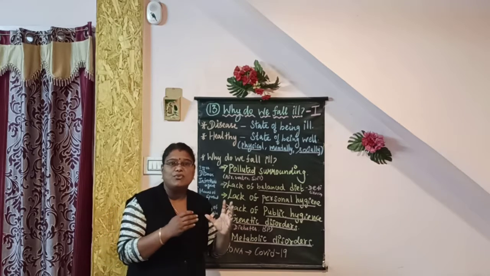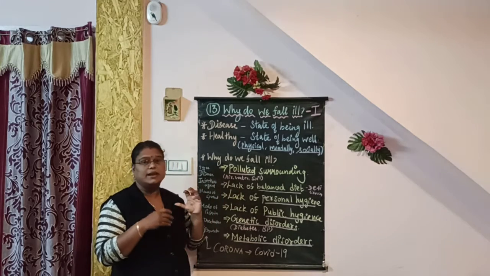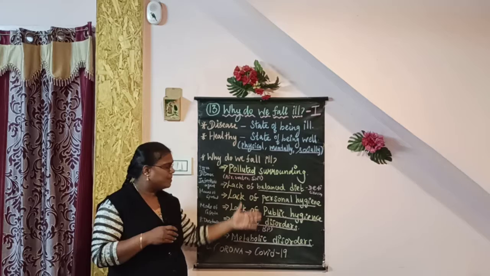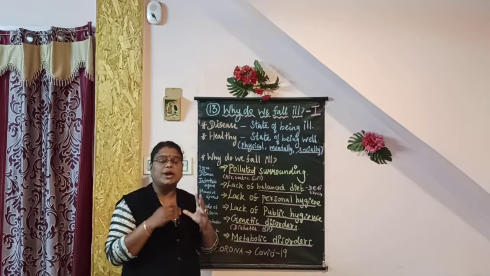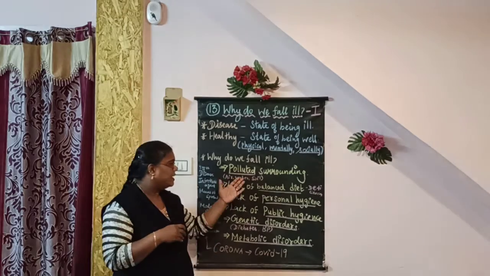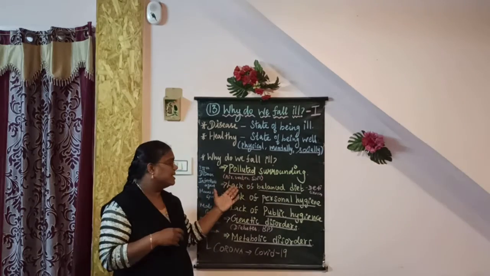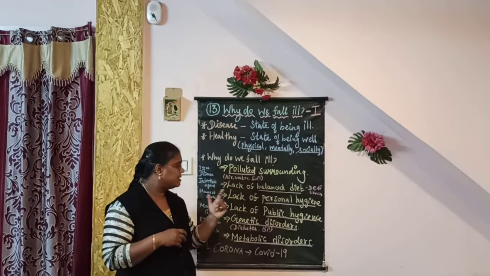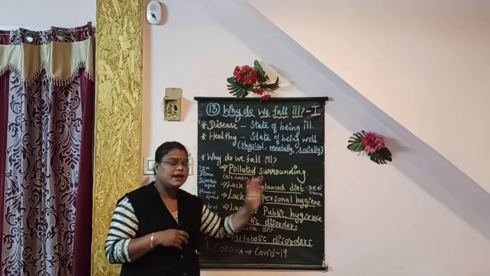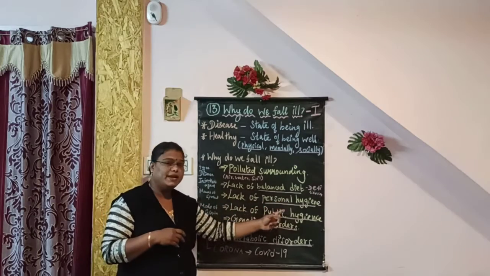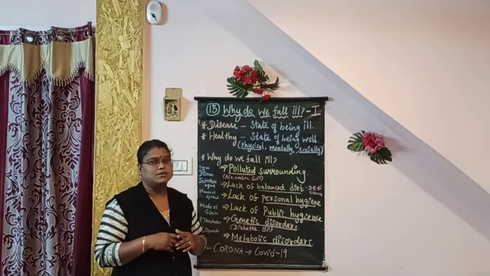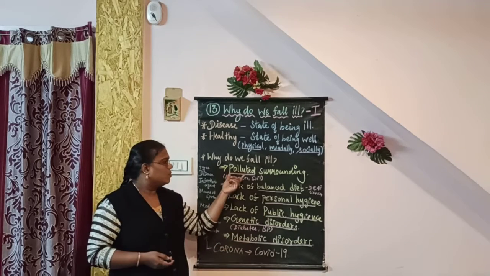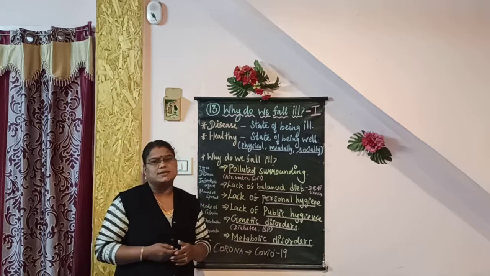So why do we fall in diseases? Illness is diseases. So there are many reasons for why do we fall ill or why do we fall in diseases. They are polluted surroundings, lack of balanced diet, lack of personal hygiene, lack of public hygiene, genetic disorders and metabolic disorders. What is called polluted surrounding?